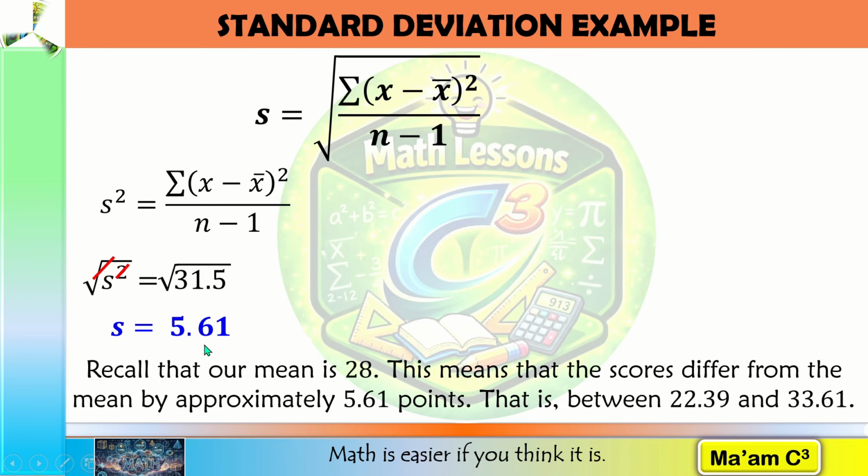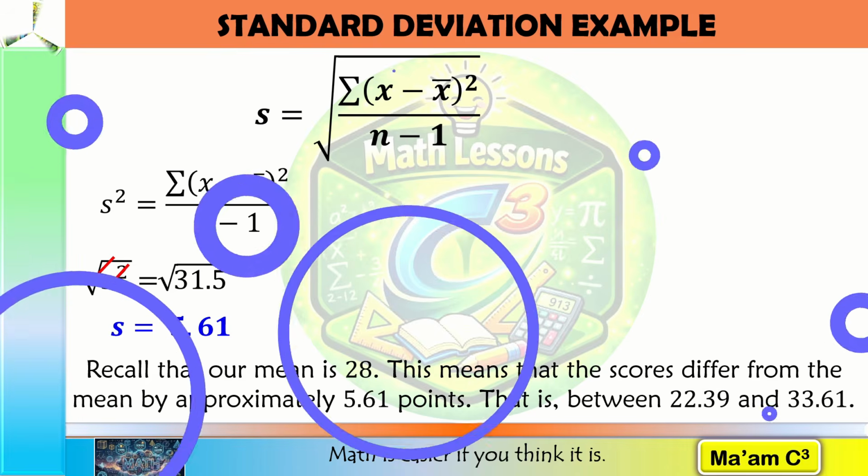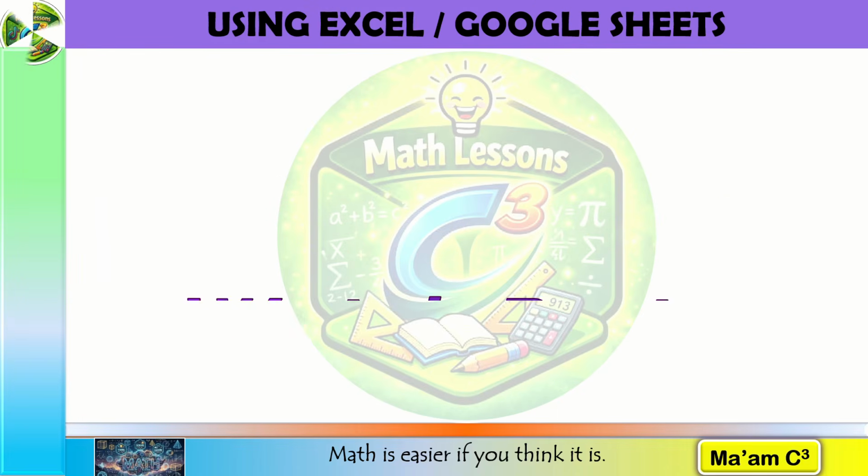We can calculate one standard deviation below and above the mean by subtracting and adding 5.61 to 28. 28 minus 5.61 is 22.39, and 28 plus 5.61 is 33.61. So standard deviation helps us understand the typical spread of the scores around the mean. We now know how to compute these measures manually. Let us see how technology can improve efficiency and reduce arithmetic errors. Let's start with using Excel or Google Sheets.